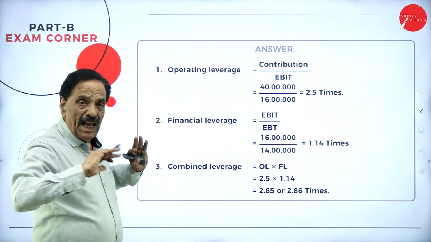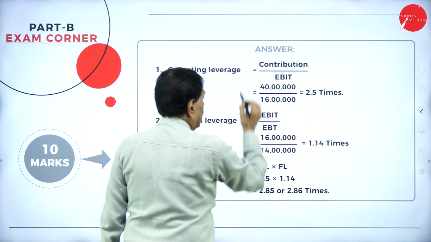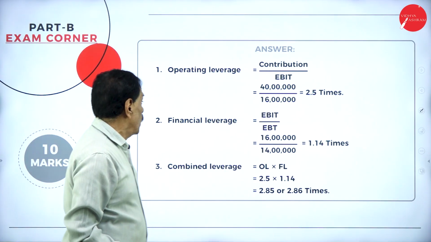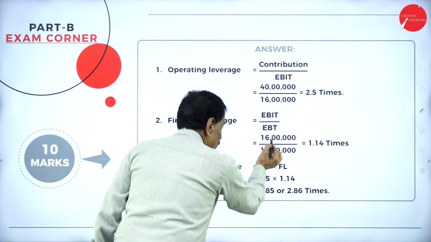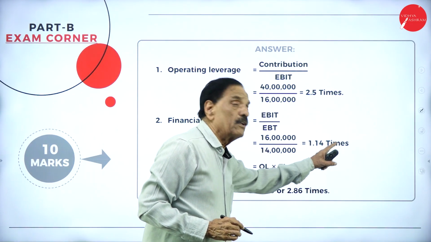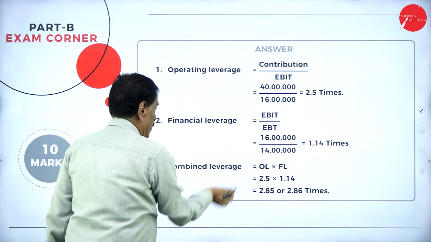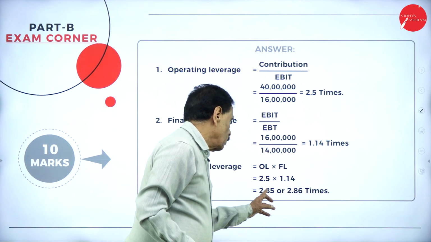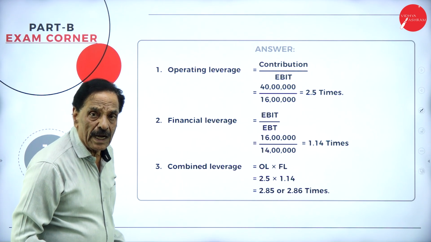Now, we'll have the formula for that. What is operating leverage? Contribution divided by EBIT. That is 40 lakh divided by 16 lakh, 2.5 times. What is financial leverage? EBIT divided by EBT. 16 lakh divided by 14 lakh works out to 1.14 times. Then combined leverage: the answer of operating leverage and the answer of financial leverage should be multiplied. 2.5 into 1.14 works out to 2.85 or 2.86 times.